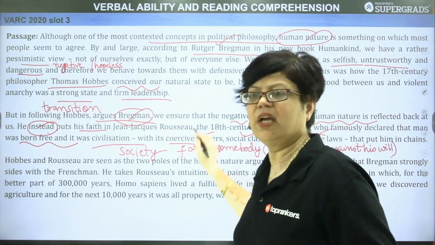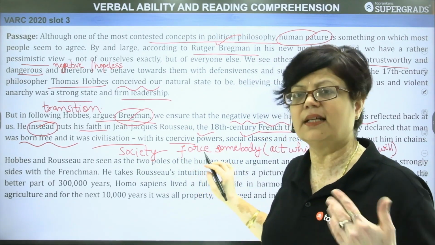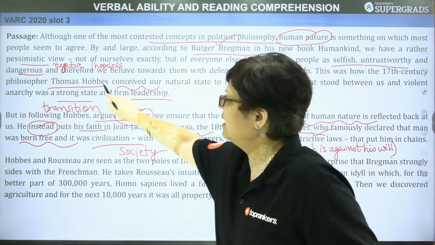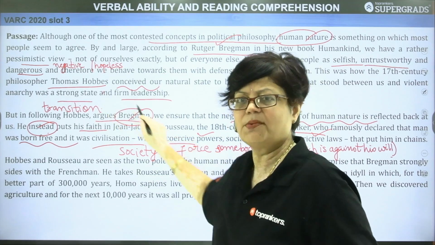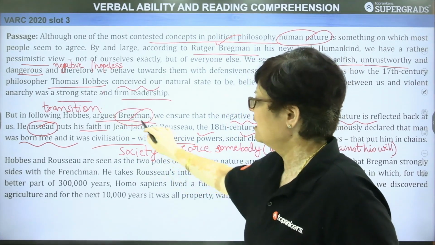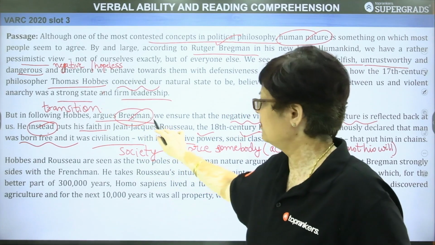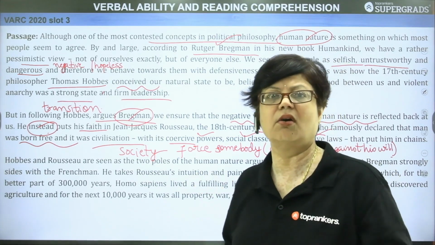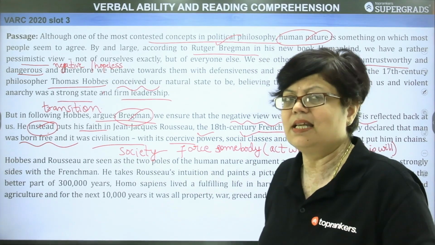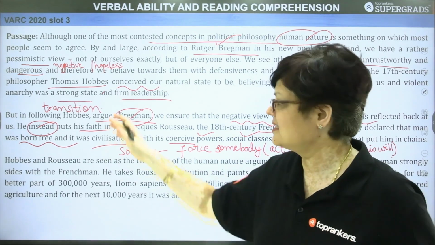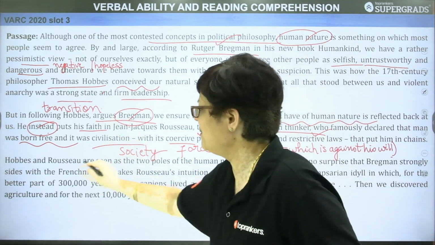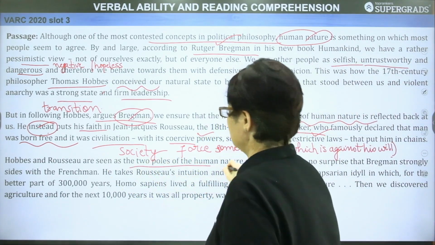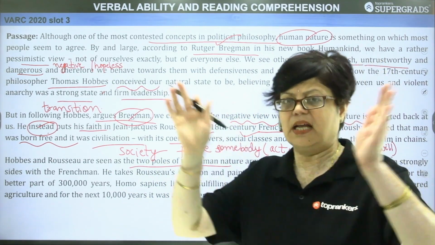So he advocates the goodness of man, in other words. And here we find a comparison between the theory or the principle of Thomas Hobbes and Rousseau. And here we have another author, Mr. Bregman, who compares these two and arrives at some decision or some solution, or you can say viewpoint. Let us see how it goes further. Hobbes and Rousseau are seen as the two poles of the human nature. They are seen as the two poles, means they are diametrically opposite.